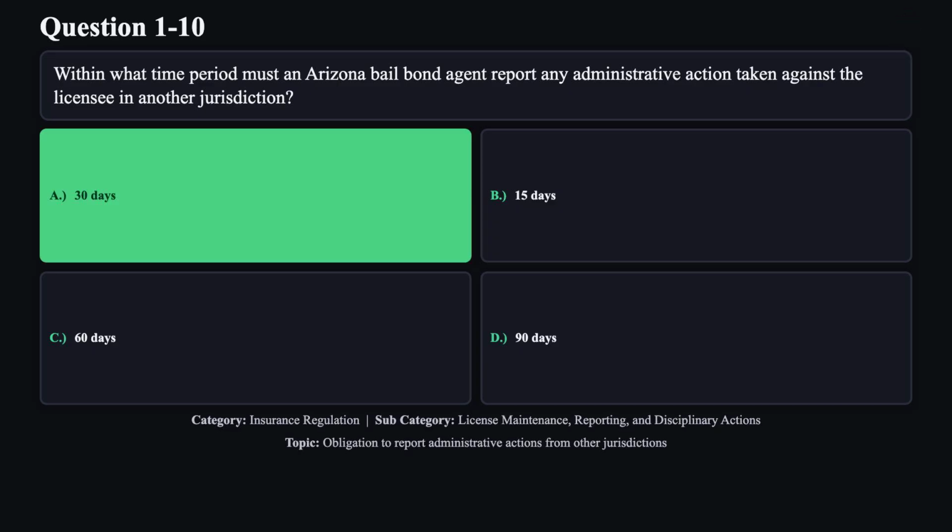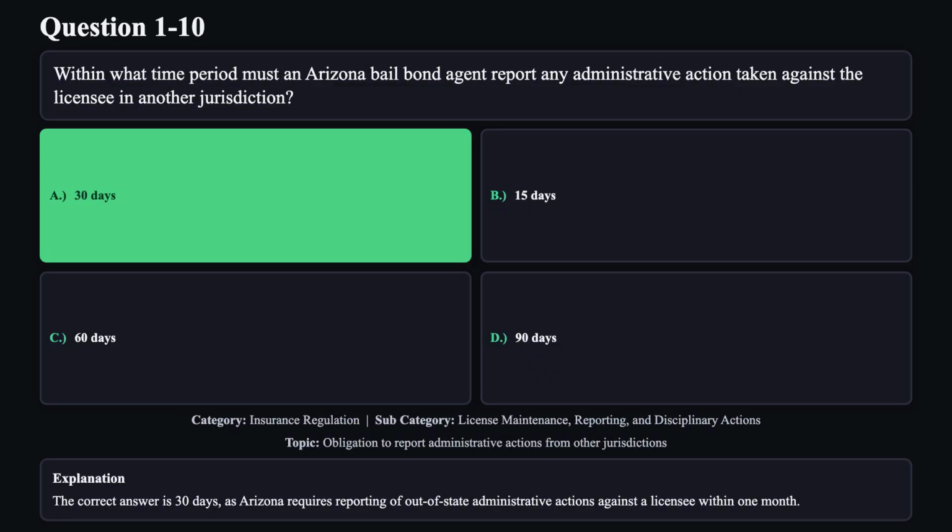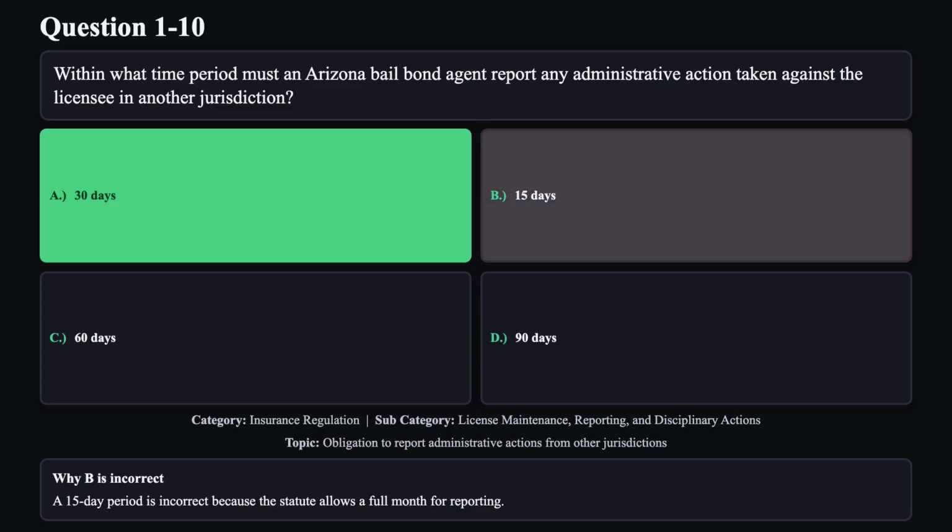The correct answer is A. The correct answer is 30 days, as Arizona requires reporting of out-of-state administrative actions against a licensee within 1 month. Reason B is not correct. A 15-day period is incorrect because the statute allows a full month for reporting.